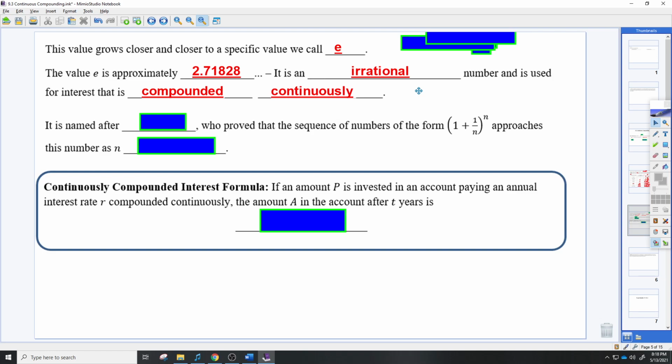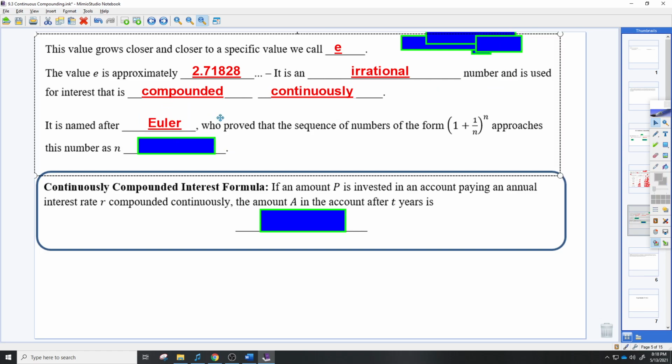So anytime it says compounded continuously, we actually have a new formula we're going to use, which will be down here. So why do they use the letter E? Well, it is named after this person, which you would think is Euler, but it's actually pronounced Oiler.